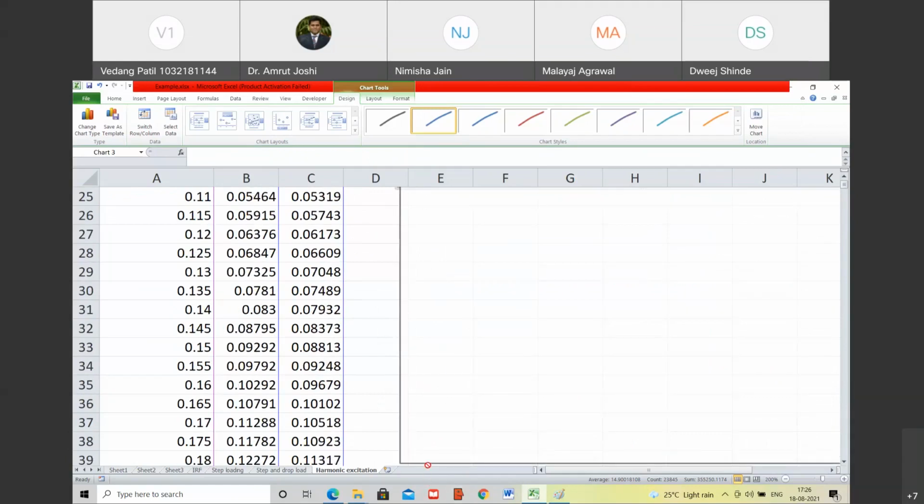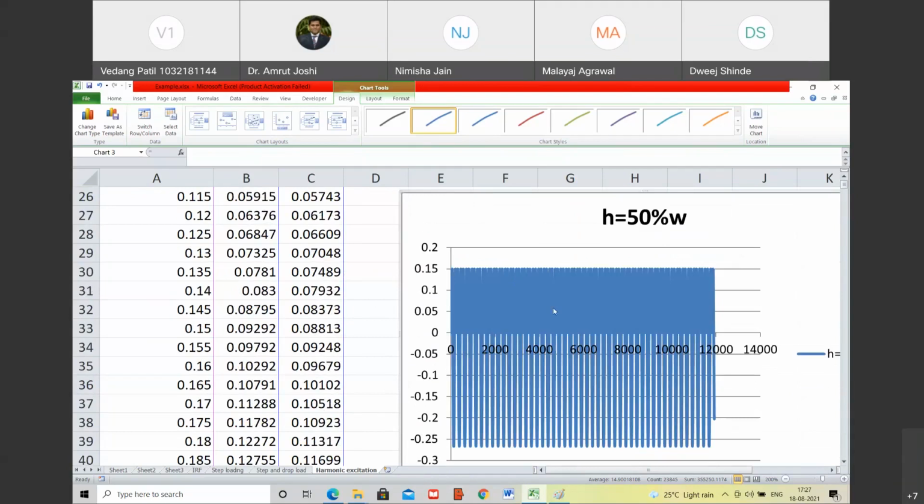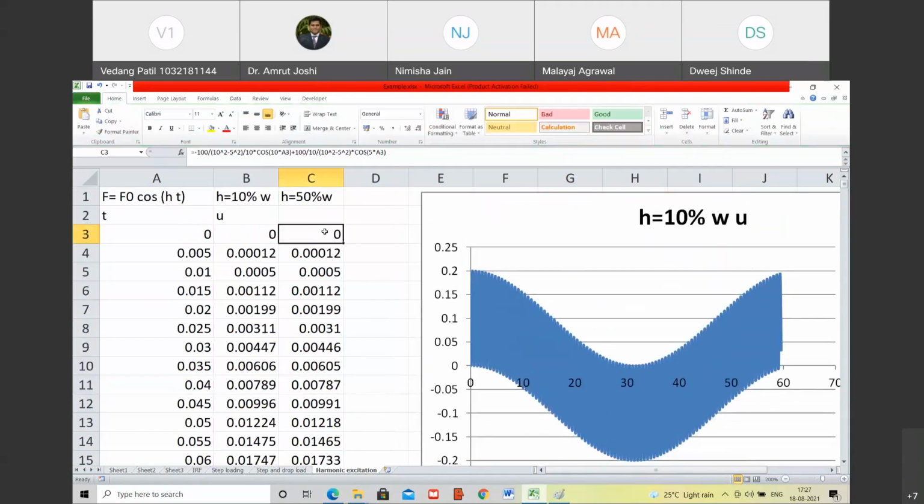Just a second. Okay. Just cross verify we have done the right thing everywhere. 10 minus 5 square into 10 cos of 10 is correct. 5 square cos of 5 into, that's correct. Now let us take H is equal to 90%. Are you with me? Yes, sir. 90% of W. So that's what I'm going to do.